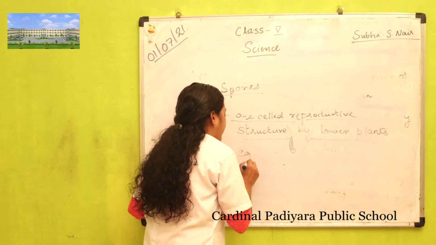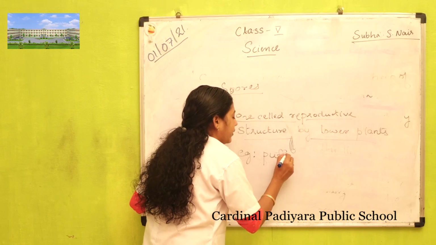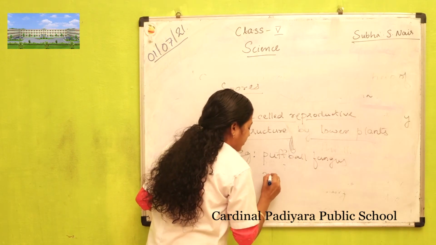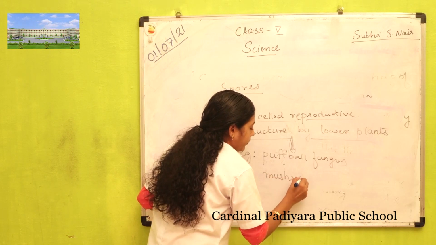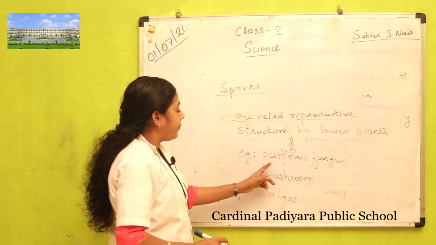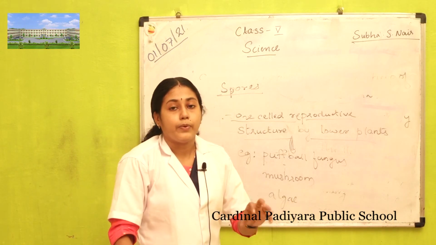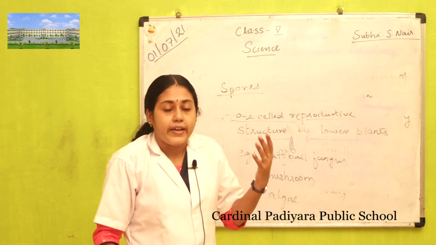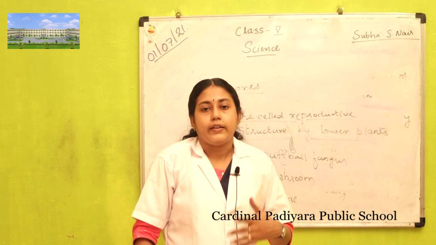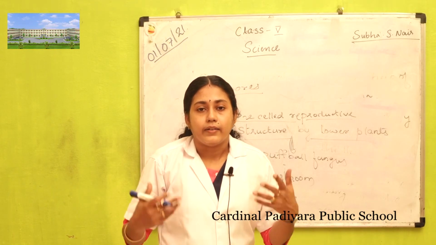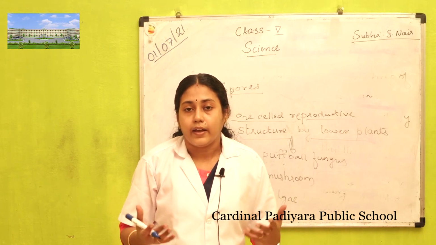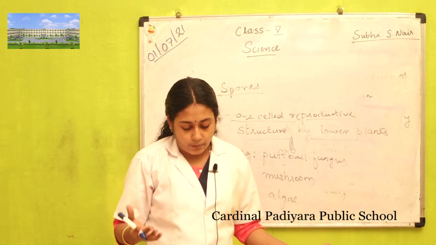Examples are puffball fungus, mushroom, and algae. These lower plants produce spores, and these spores fly in air or are discharged into water, and they spread and settle somewhere and grow there. Thus the spores are spread and germinate and start growing there.